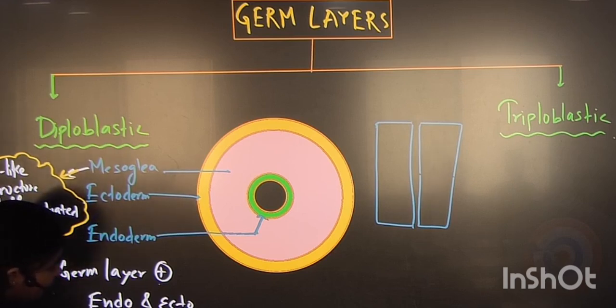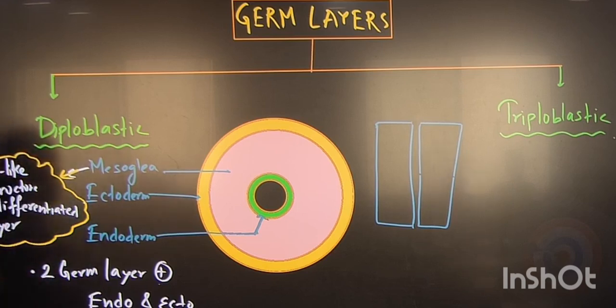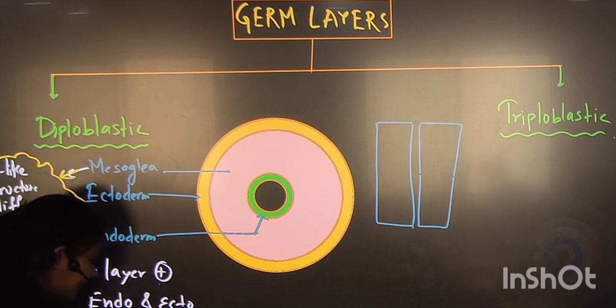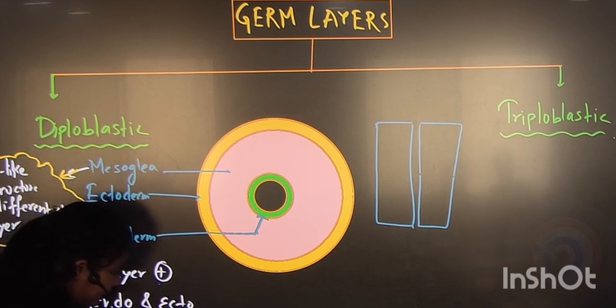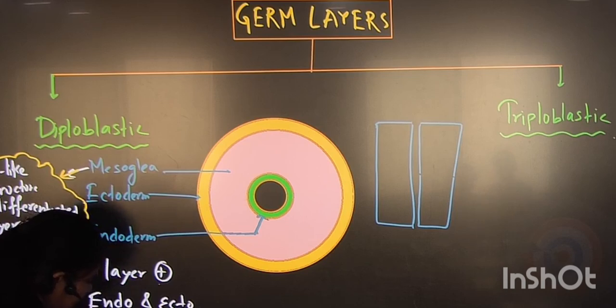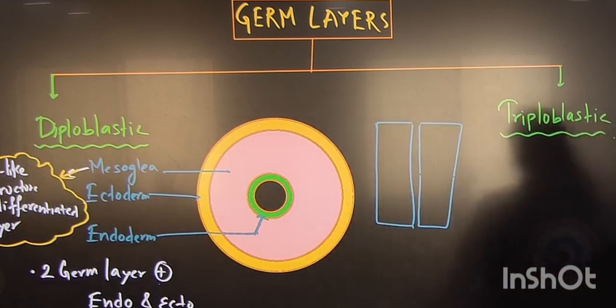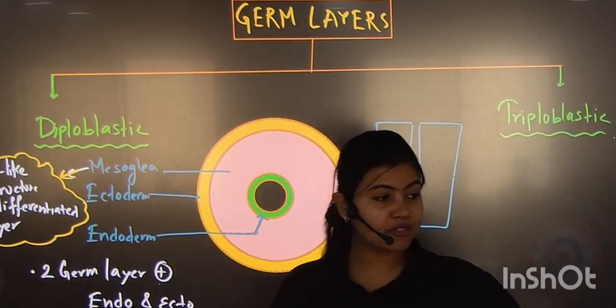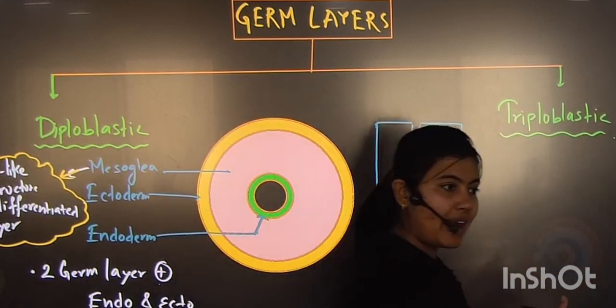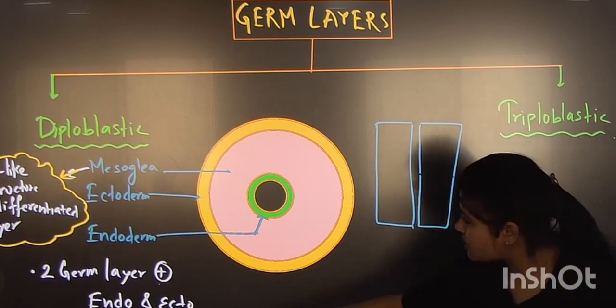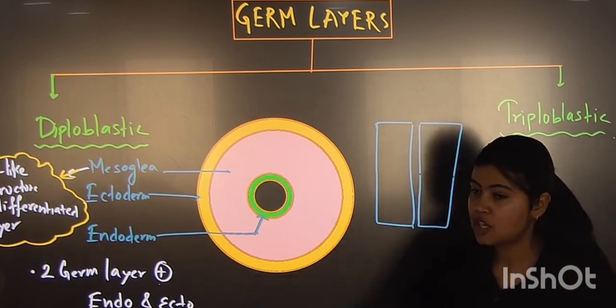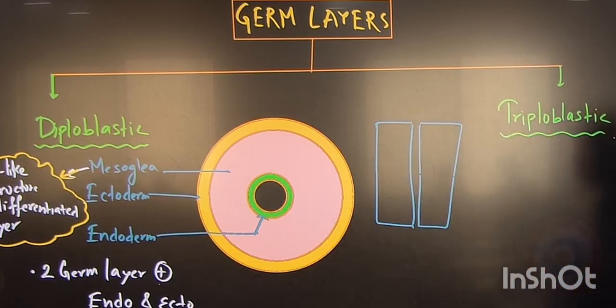And what else? Very good. You can say Cnidaria. That's it, student. This way you have to catch the pattern. It means later organisms will come here.